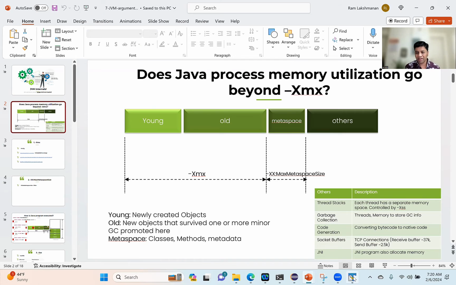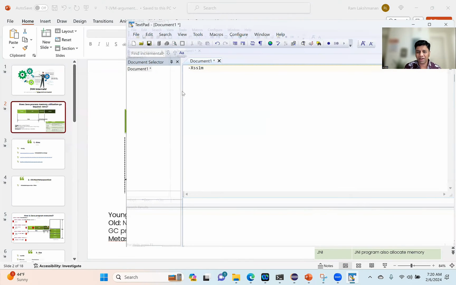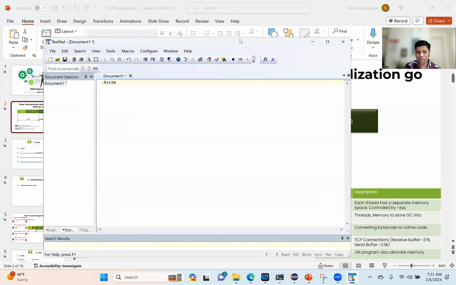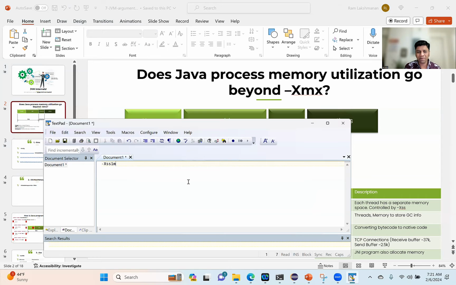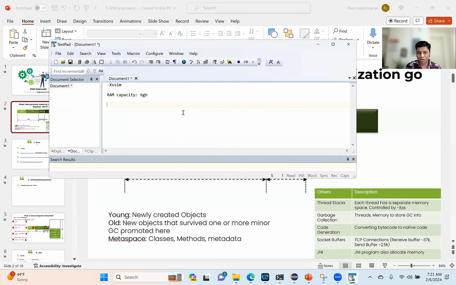Okay. So Jag, your voice is not very clear, but let me rephrase this question so that others can understand. So Jag's question is, let's say your RAM capacity is 6 GB, right? So then what is the size you want to allocate? What is the thing you want to plan, right? See, if your RAM capacity is 6 GB, what do you want to do?